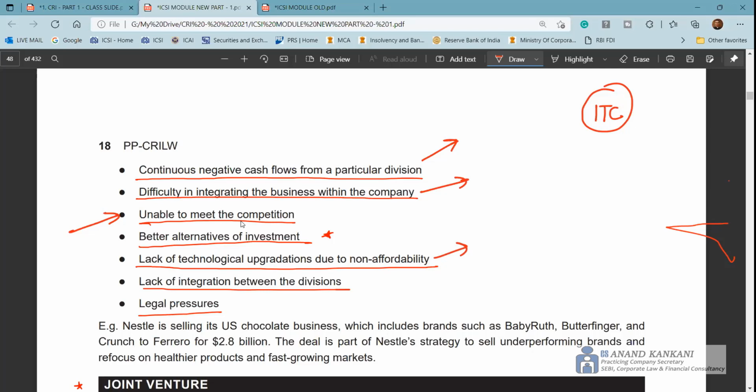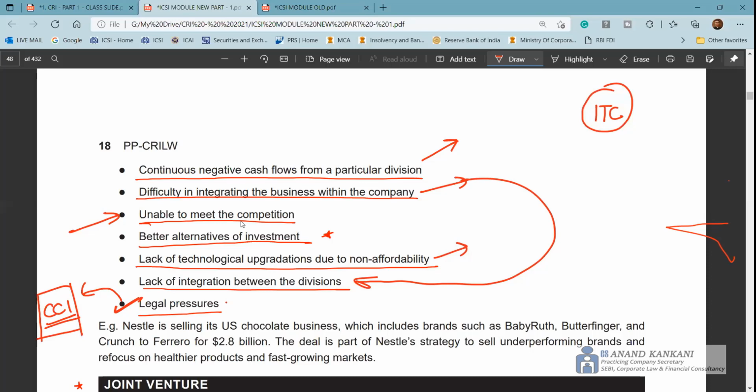Lack of integration between the divisions. So again, the same example that I gave here, difficulty in integrating the business. So if there is lack of integration between the divisions, and sometimes there is legal pressure. Now, what sort of legal pressure would make you split the company? That is the Competition Commission of India. CCI would say that you have grown too big, okay, and we believe that you are abusing your dominant position.